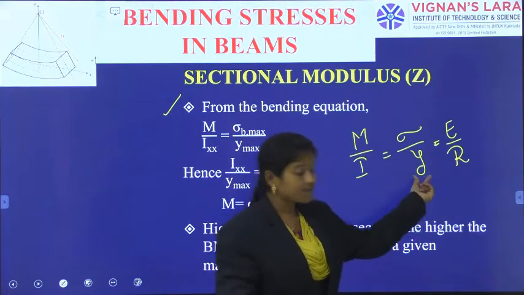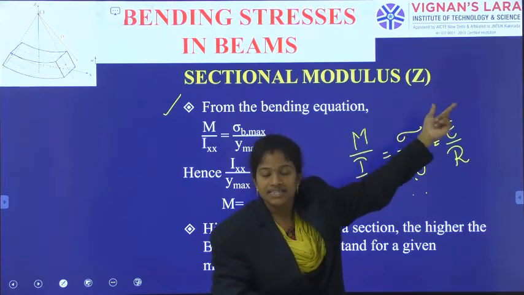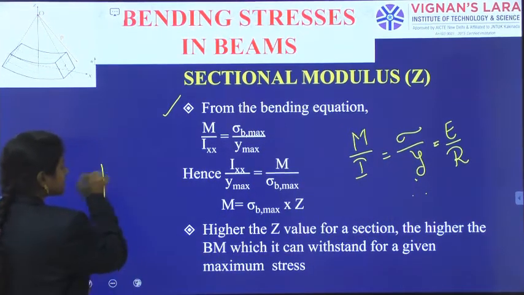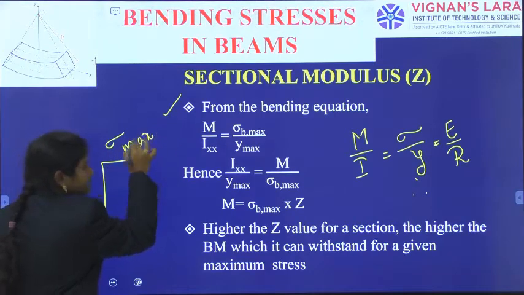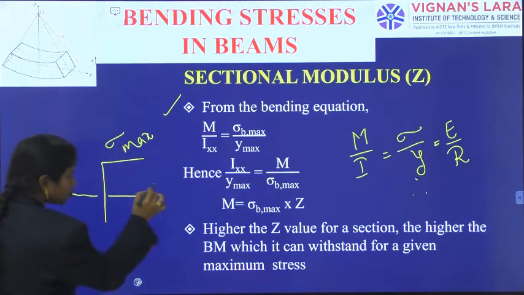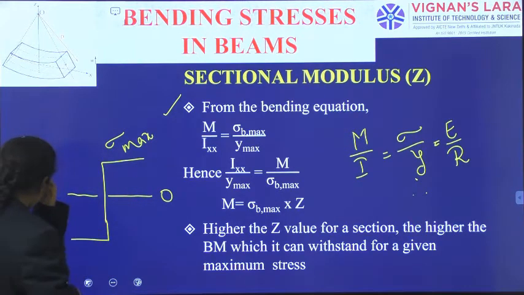If this y has reached y max, sigma will reach sigma max. So, in the stress diagram we have observed the extreme fibers will have maximum stress and the neutral layer will have zero stress, and at the bottom layer we will observe the maximum stress, right?